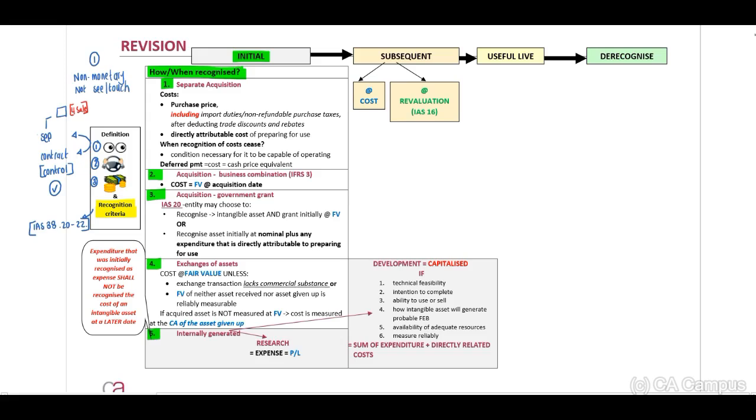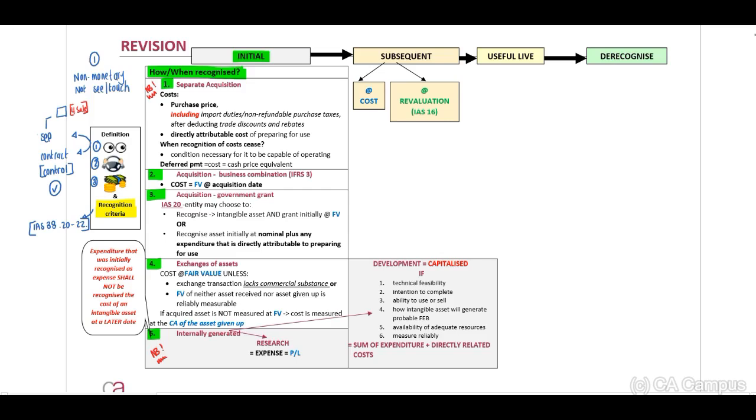Now guys, when you look at this, I'm going to be honest. Number 1 is important and number 5 extremely important. Okay? Number 2, yes, when we look at our groups. Number 3, IAS 20 government grants, not that much important anymore. And number 5, exactly the same principles as per our PPE.